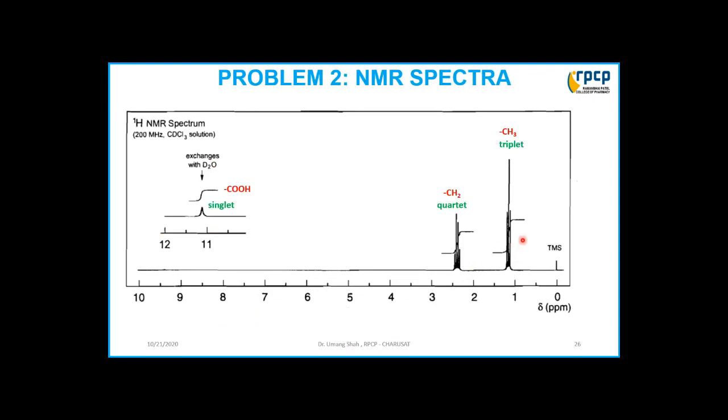In this NMR spectrum, we are getting one triplet and another quartet. When we get a triplet, that means adjacent to this group there should be a CH2 group, and only then does it give a triplet, and the intensity of both peaks is the same. And here we are getting the quartet. When we get a quartet, a neighboring 3 protons must be present, and only then do we get the quartet. So the structure looks like CH3CH2COOH.